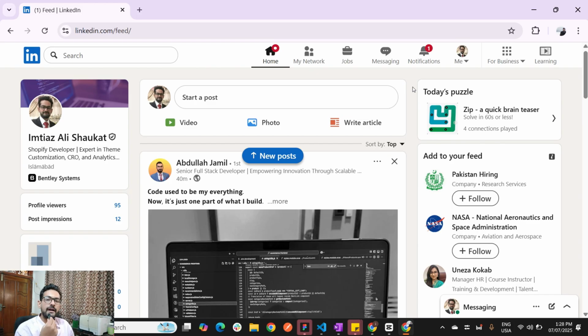So if you are a software engineer, you are a digital marketer, and you have very good understanding of your background, your field of area, and you want to earn in dollars, you can choose this path to apply to the remote opportunities in US, UK.